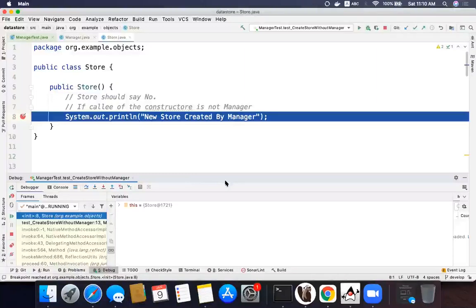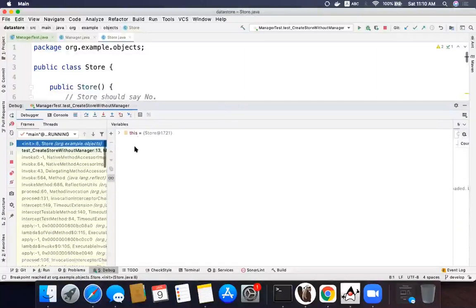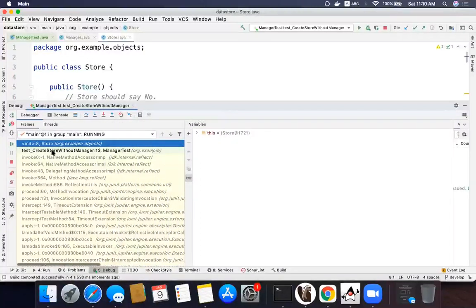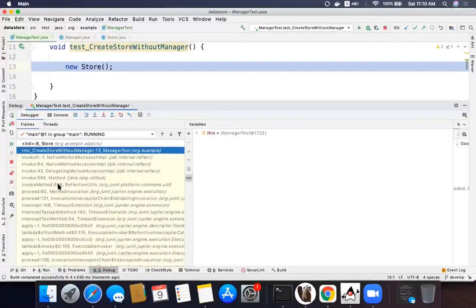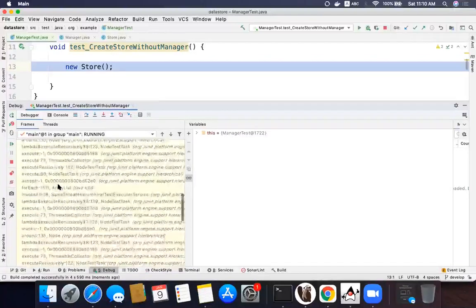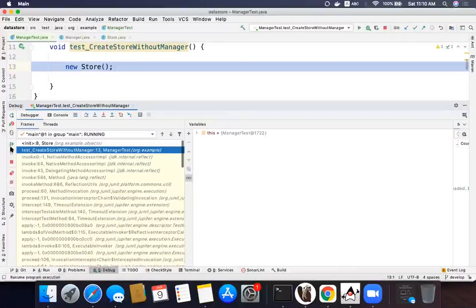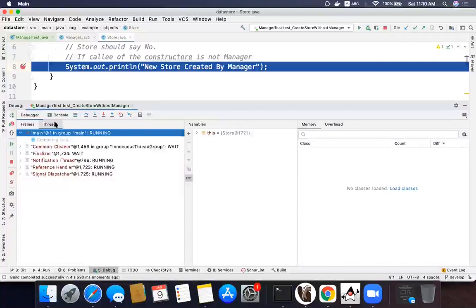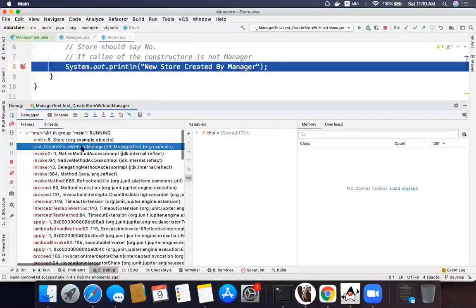Now in Java, you will have a stack trace. You see that often in exception cases. The use of the stack trace is that I can see you are calling me, and from which place. I don't know how to see that in IDEA, but the stack trace will contain that. Okay, manager test is the one who is calling this. Now, if I can get this information, then I can make the check. How do we get this information in Java?